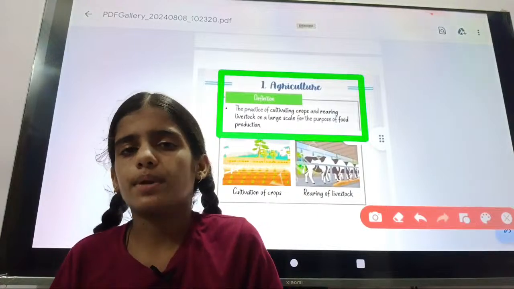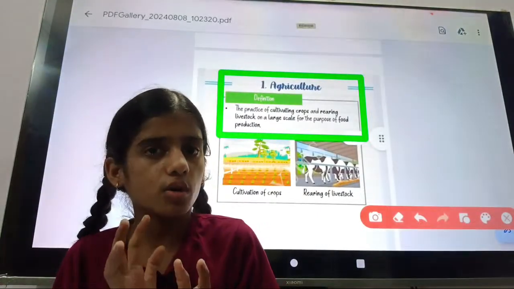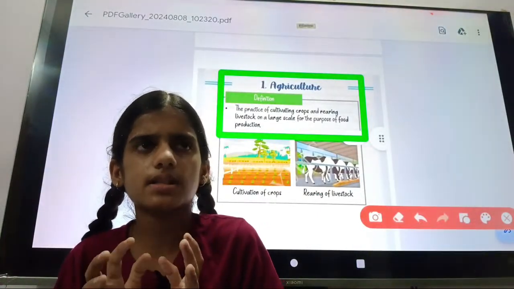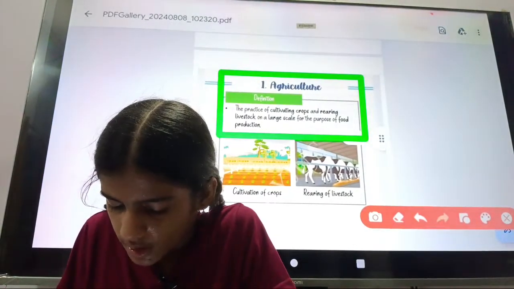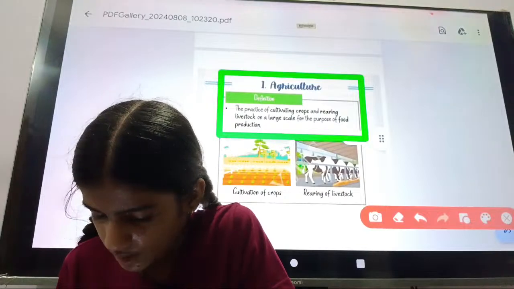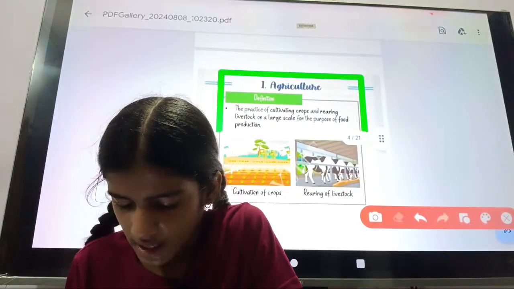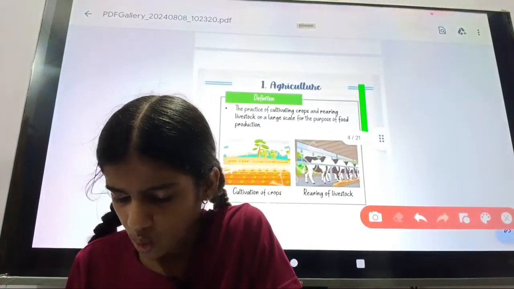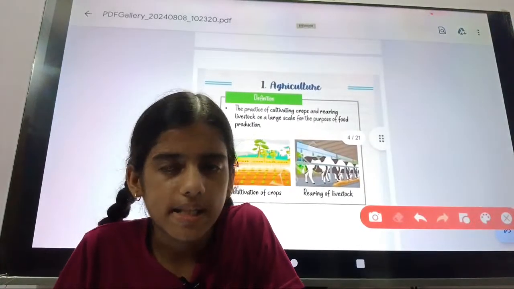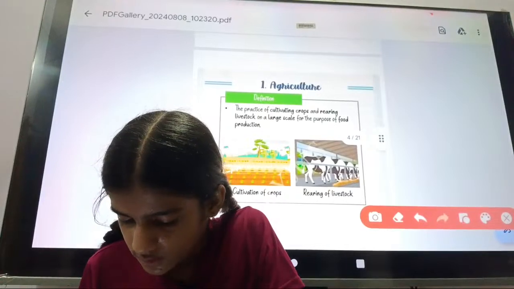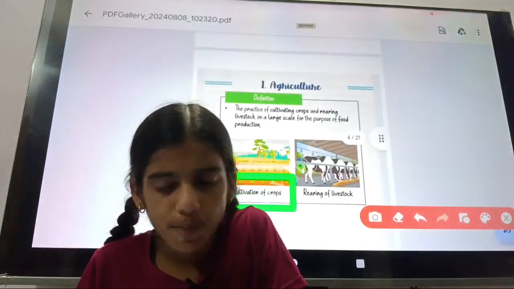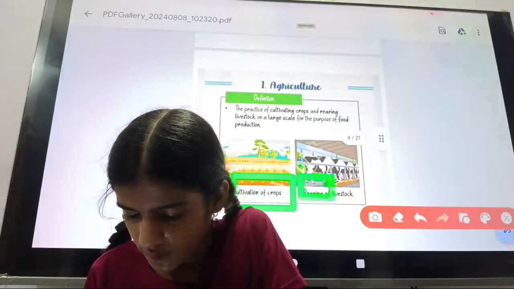But in this chapter, we will study how crops are cultivated and some concepts about animal rearing. Livestock means animals such as goat, cow, ox, etc. So these are the cultivation of crops and these are the rearing of livestock.